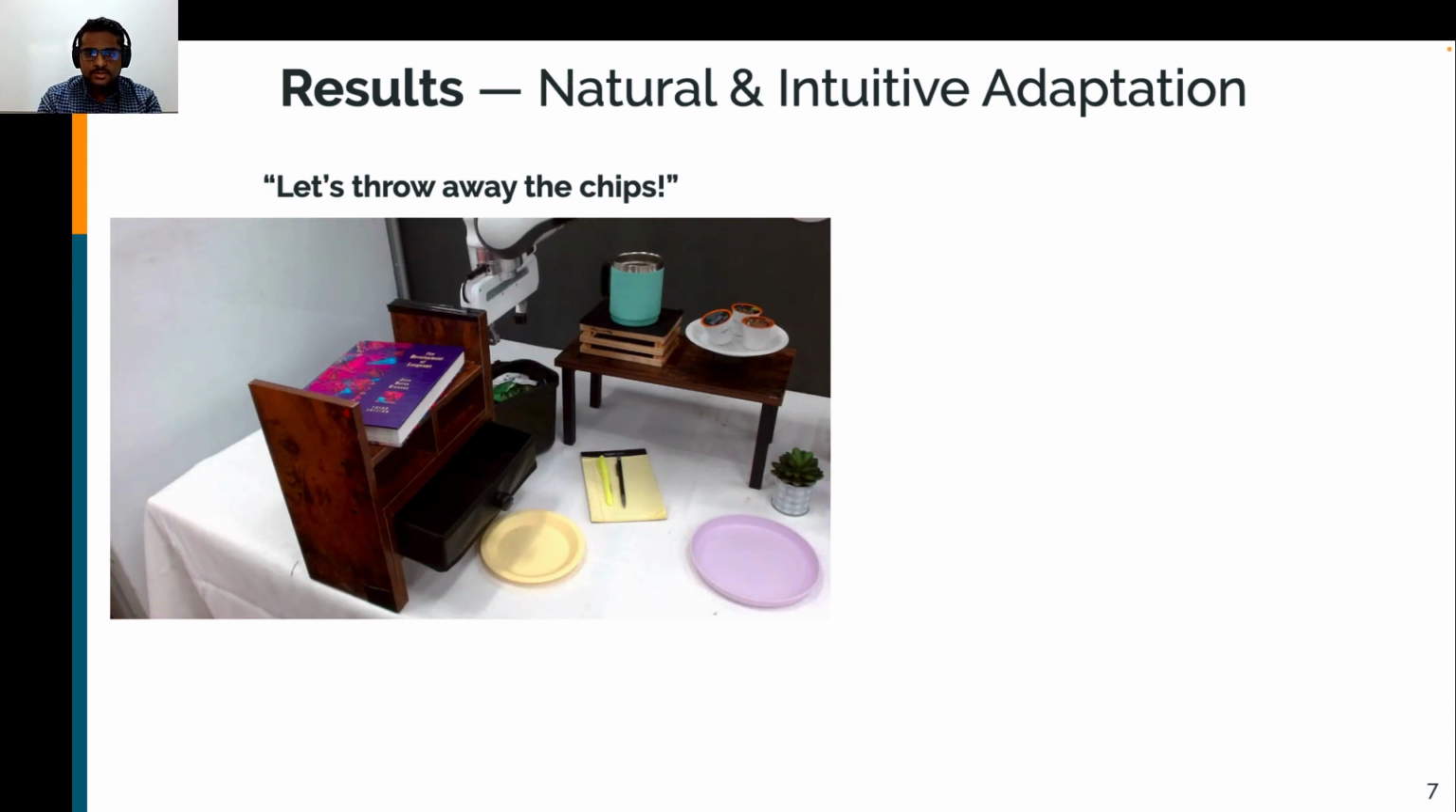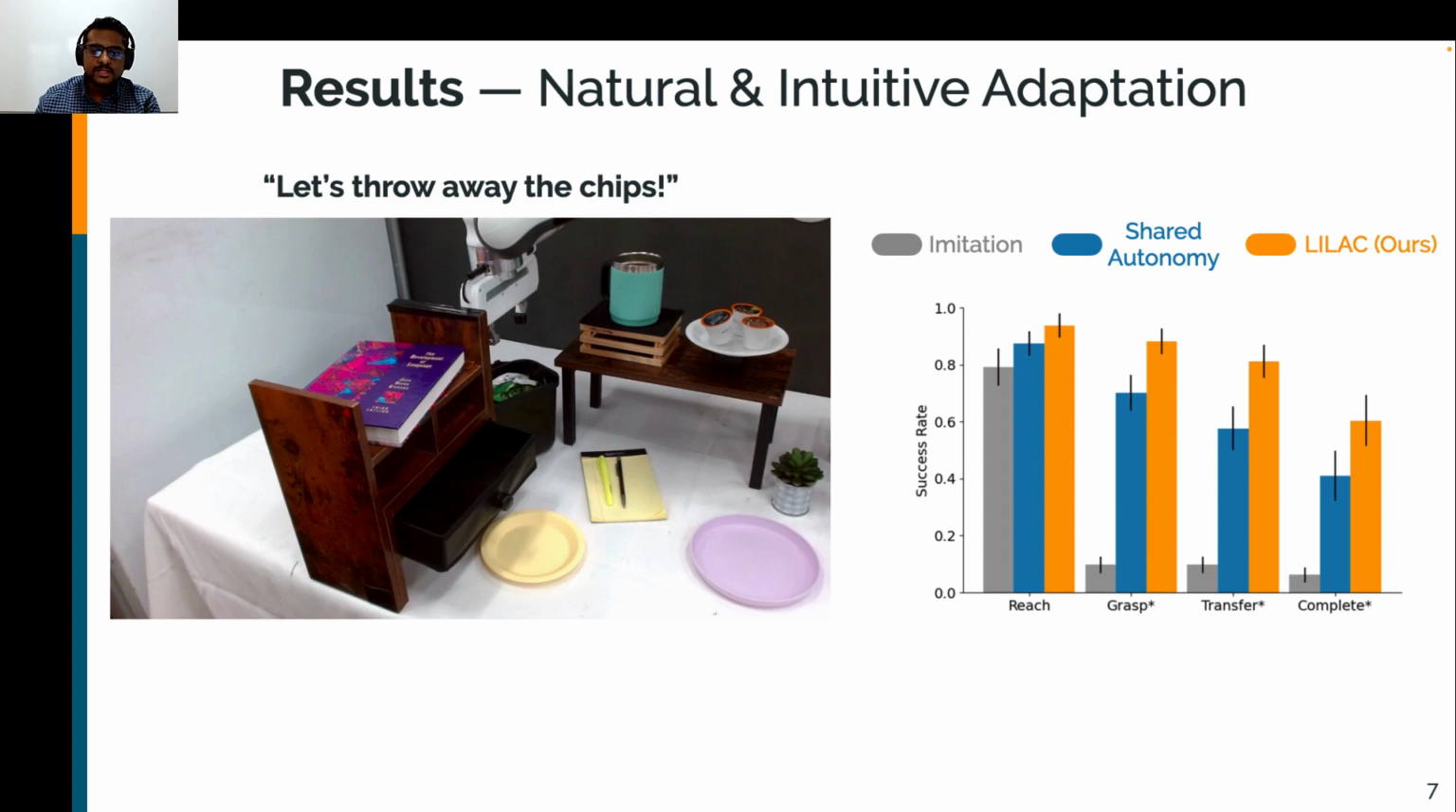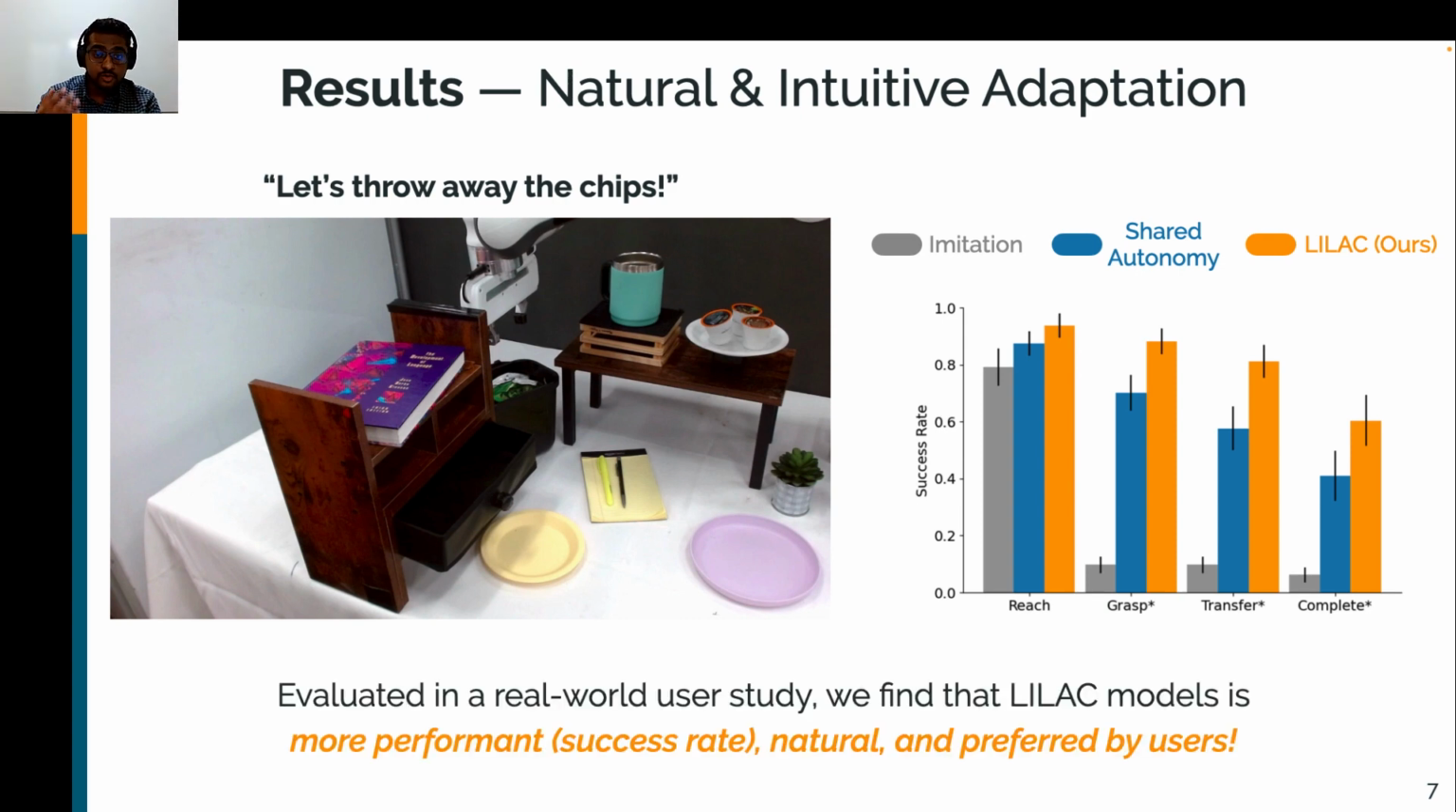Perfect. This conversational interface is natural and seamless and allows users to quickly recover from any failure modes during execution. This is demonstrated by the success rate over approach compared to imitation and single-stage latent action baselines, where we see that LILAC dominates in subtask and full task completion. In general, in a real-world user study, we find that LILAC is both performant and preferred by users.